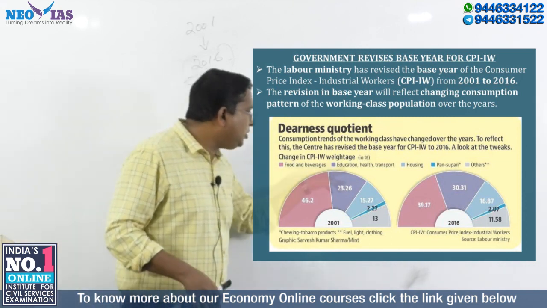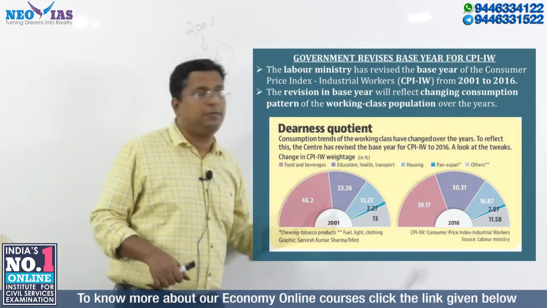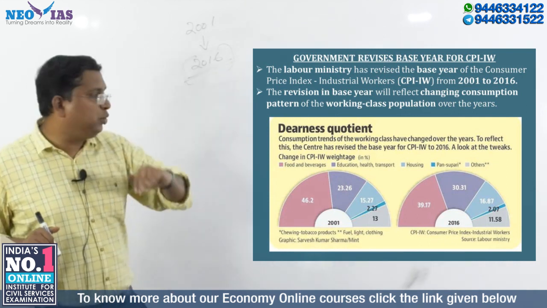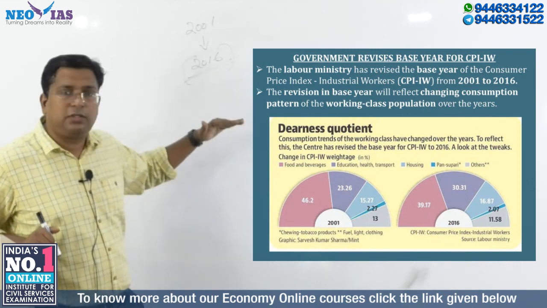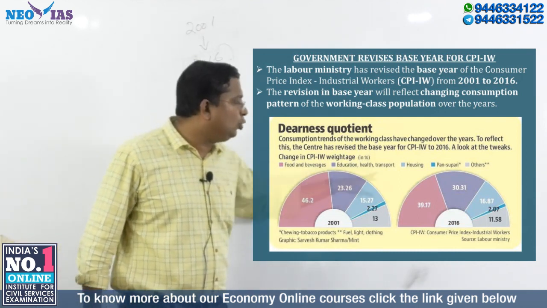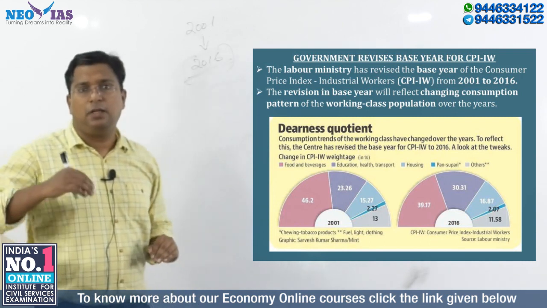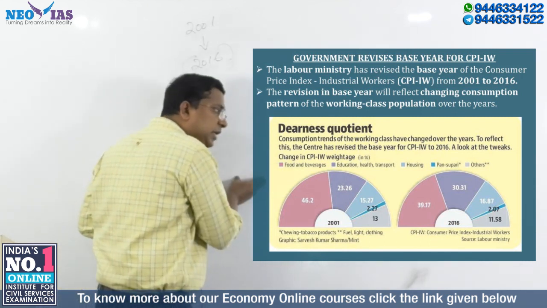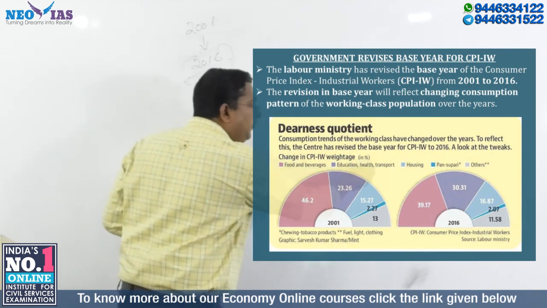Now looking at the education, health, transport heading, their weightage has increased. Education, health, transport weightage has increased from 23.26 to 30.31, so approximately 30%. So foods and beverages weightage has decreased, and education, health, transport weightage has increased.